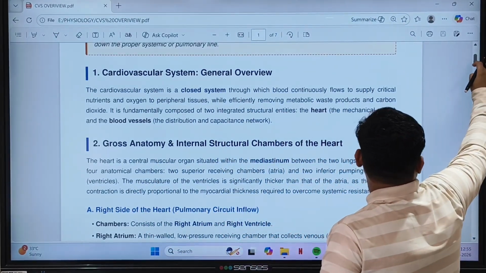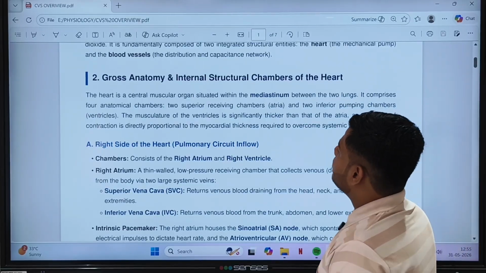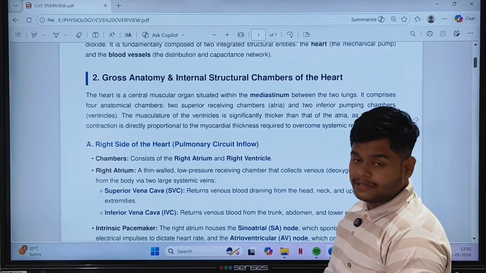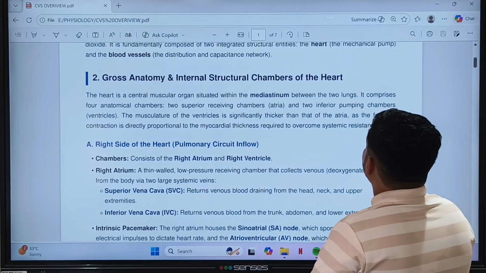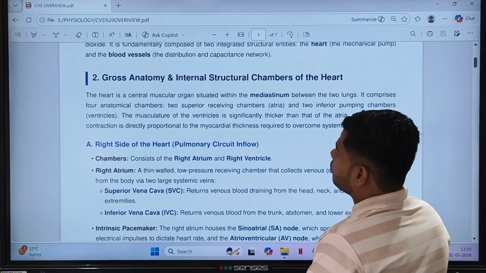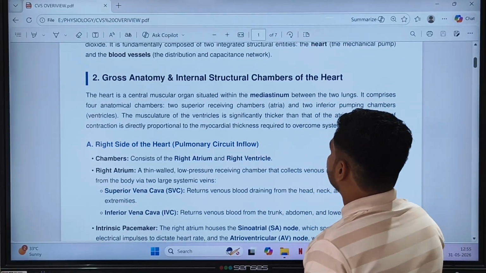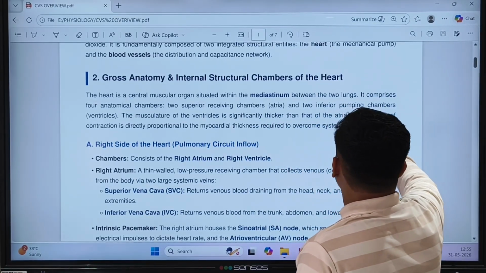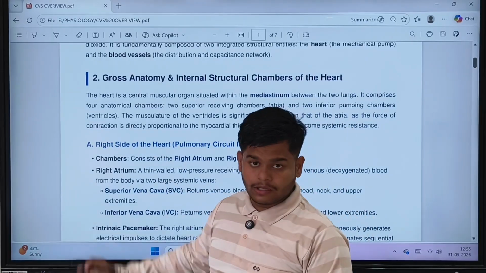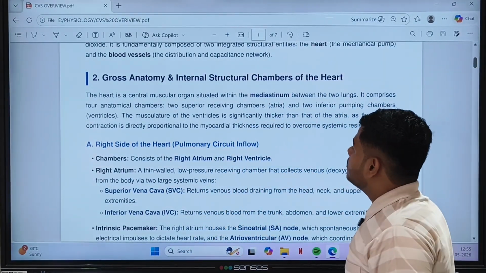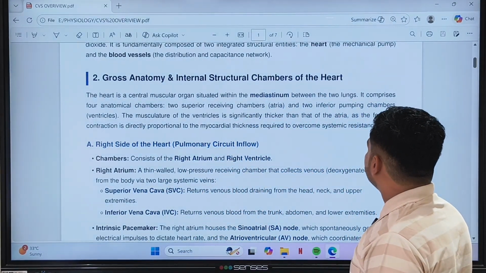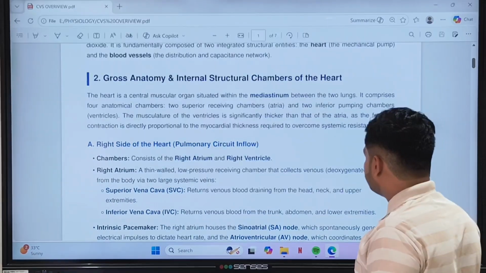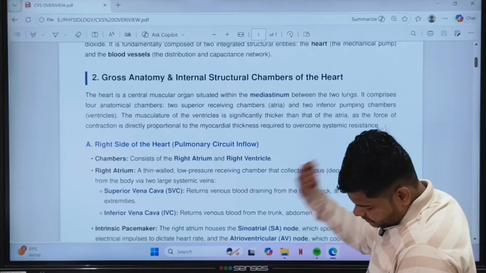Now gross anatomy, a little bit we will study. The heart is a central muscular organ situated within the mediastinum, between the two lungs. It comprises 4 chambers: 2 superior receiving chambers called atria, and 2 inferior pumping chambers called ventricles, right? The musculature of the ventricle is significantly thicker than that of the atria, as the force of contraction is directly proportional to the myocardial thickness required to overcome systemic resistance.